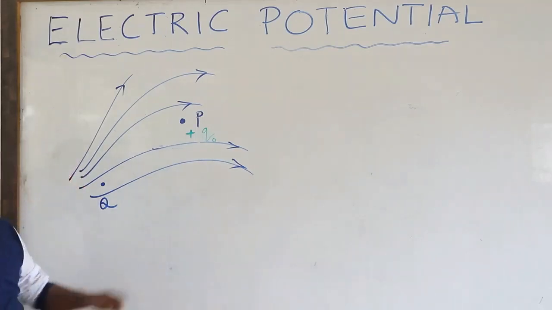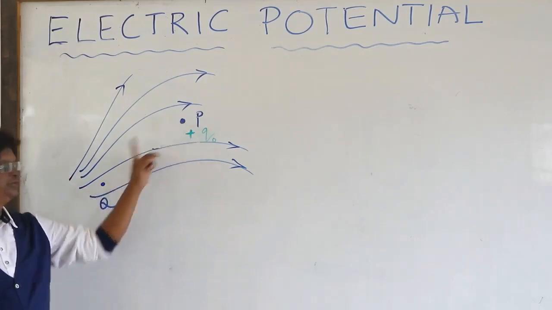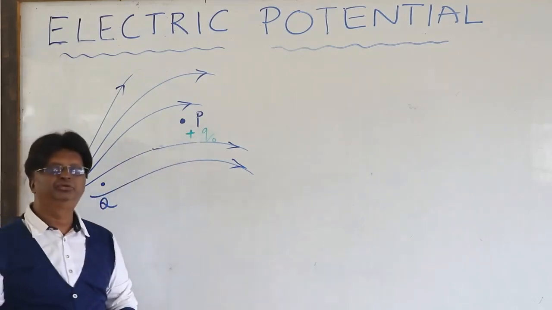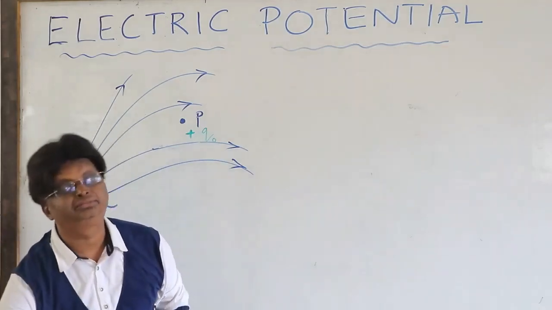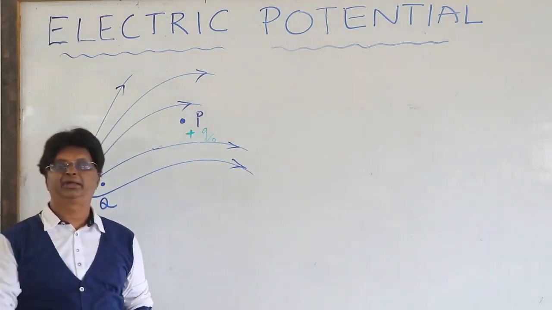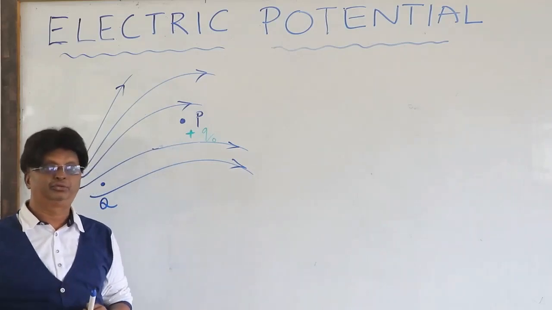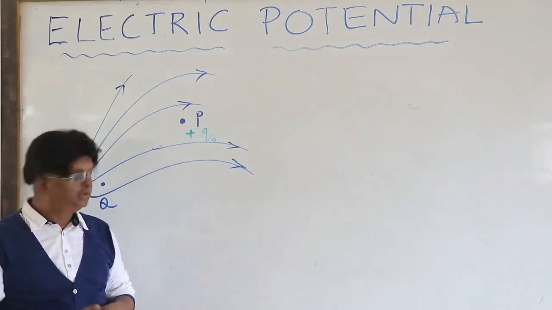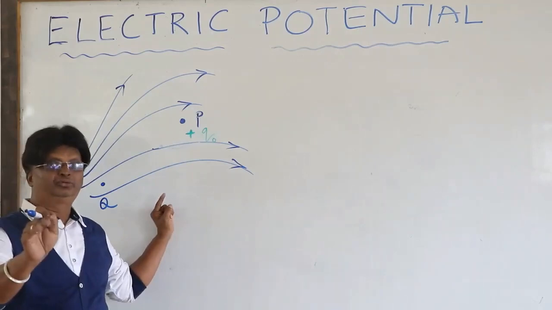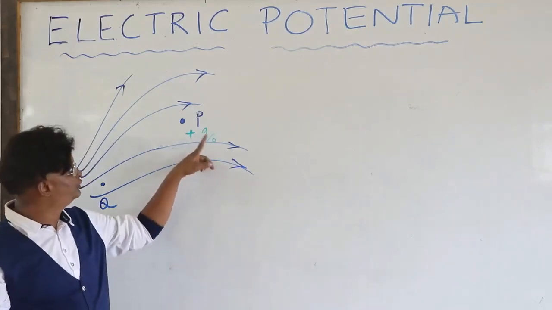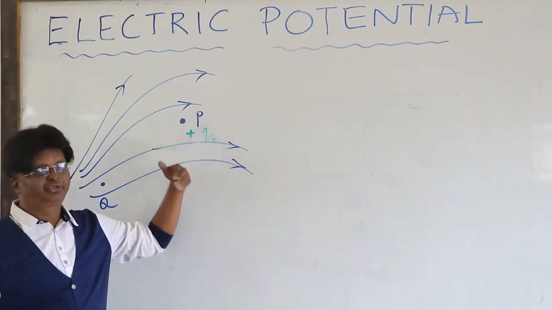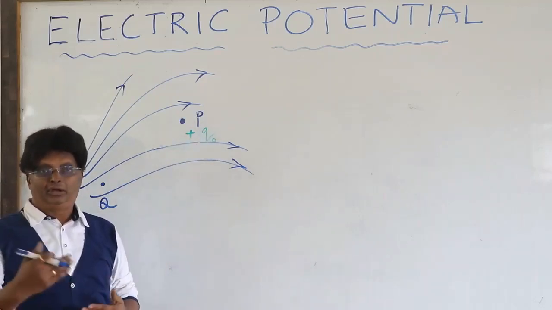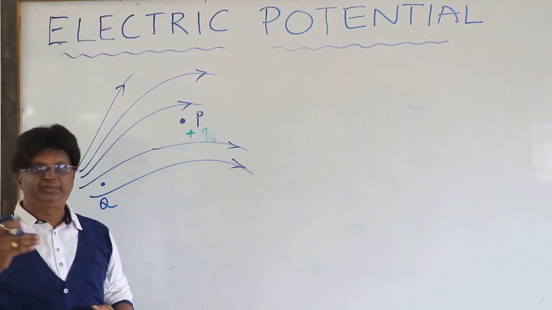Now, a test charge is moved from P to Q with a uniform velocity. What is meant by this uniform velocity? Uniform velocity means acceleration 0, net force equal to 0. Net force equal to 0 means the applied force on this Q0 is equal to the force acting on this Q0. The forces are equal and opposite, so the net force is 0.